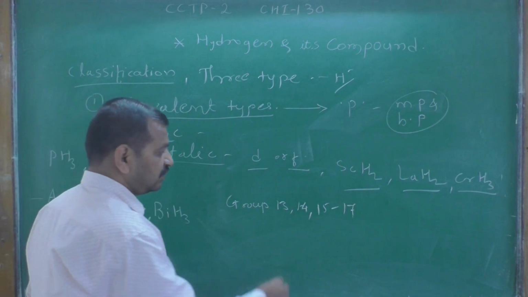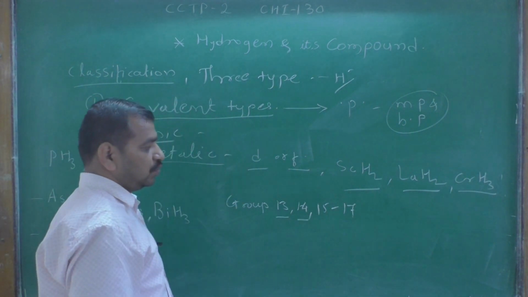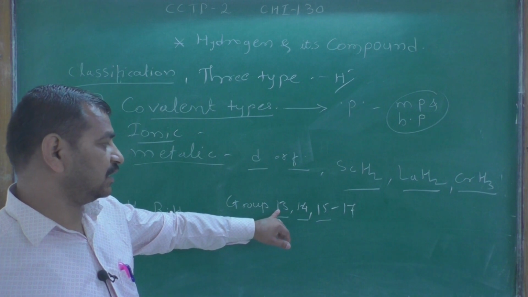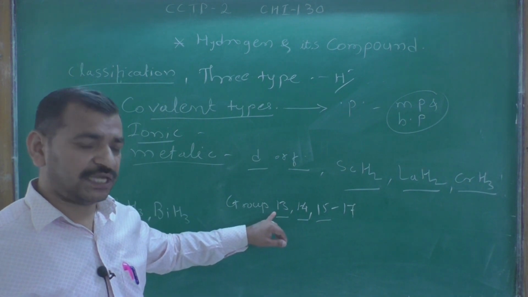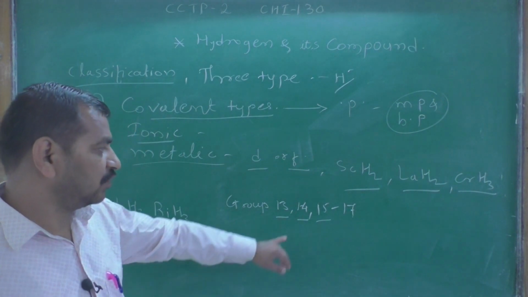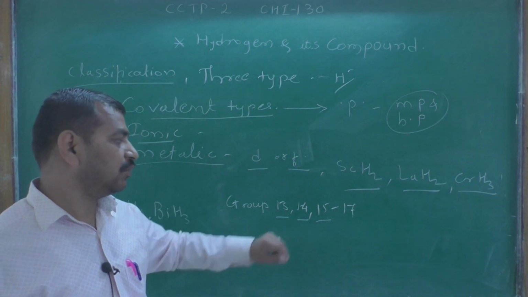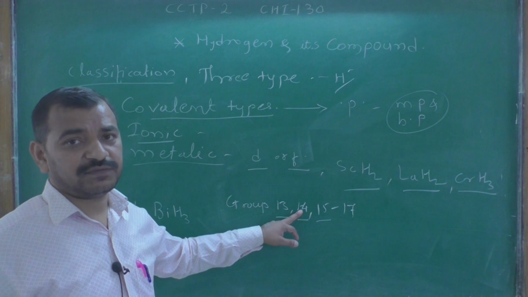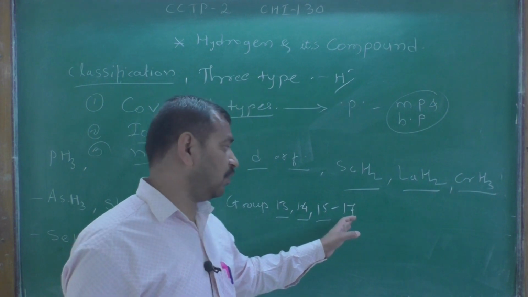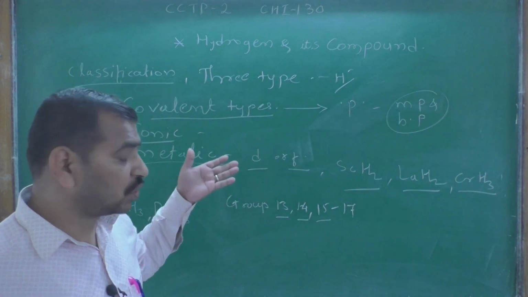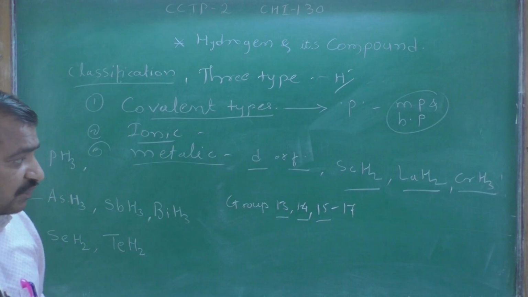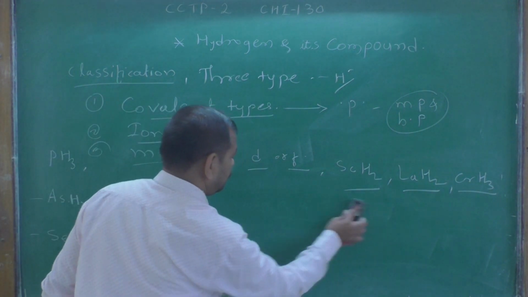Group 13 elements form electron-deficient hydrides, group 14 forms electron-precise hydrides, and groups 15 to 17 form electron-rich covalent hydrides.